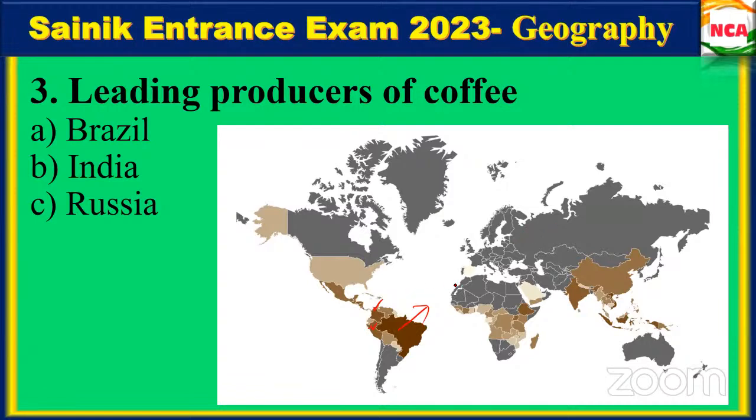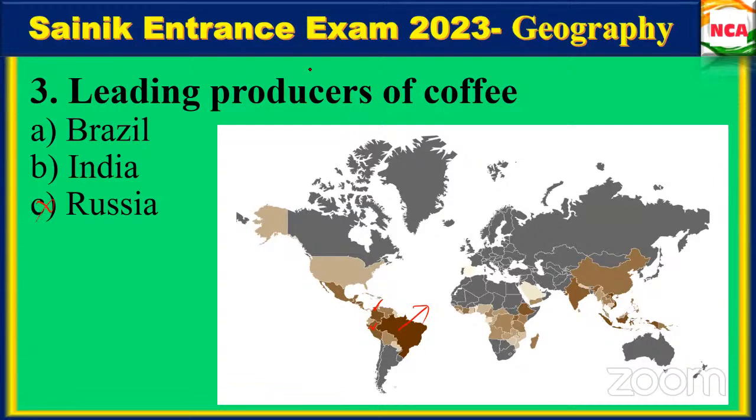Yes, of course, but this is the latest report, so in this you can find these dark patches. The main leading producer is Brazil only. You don't find any coffee producing in Russia, so you can eliminate that option as well.